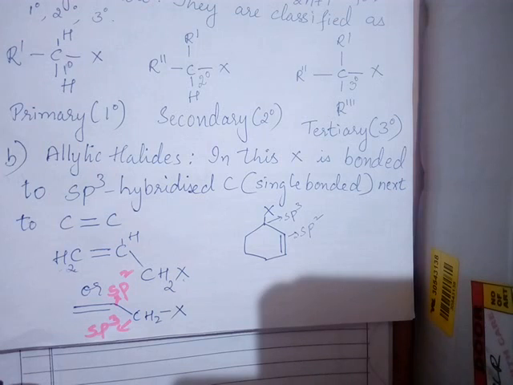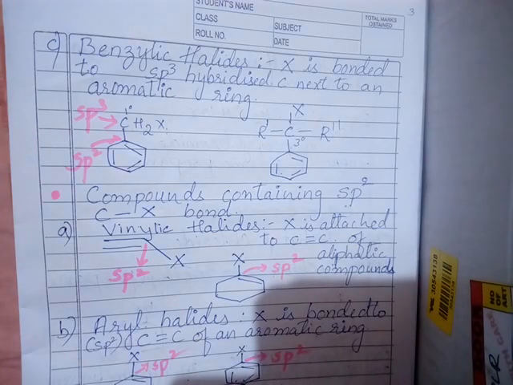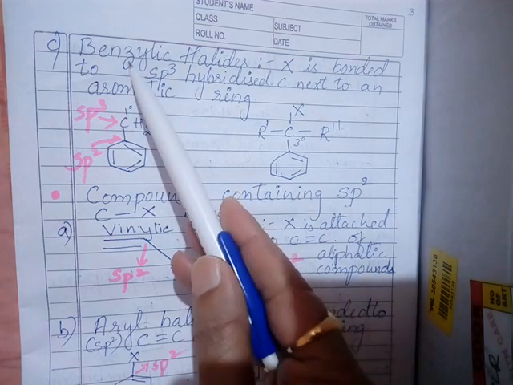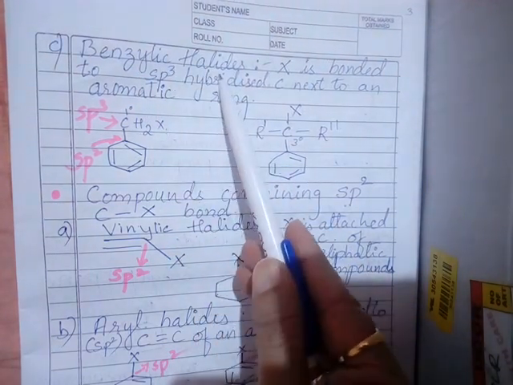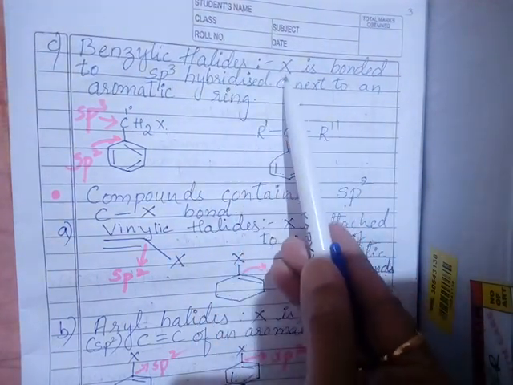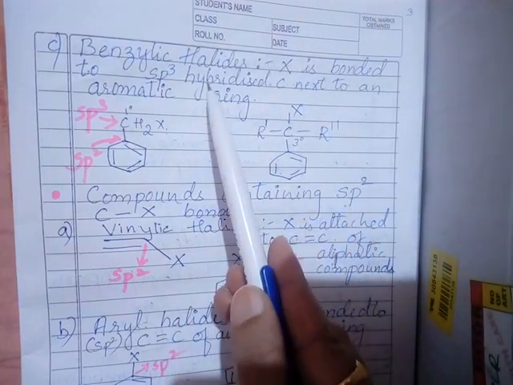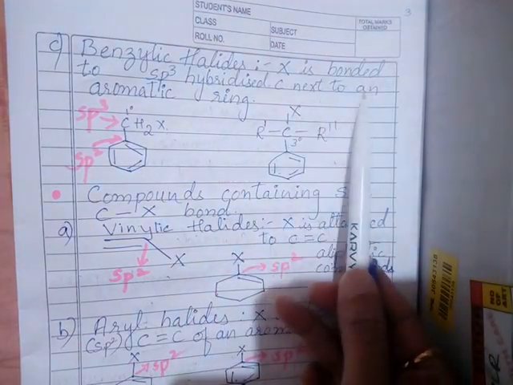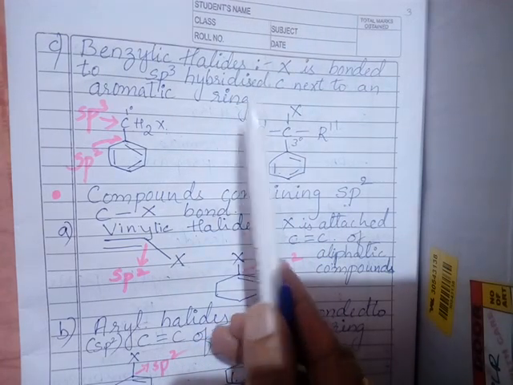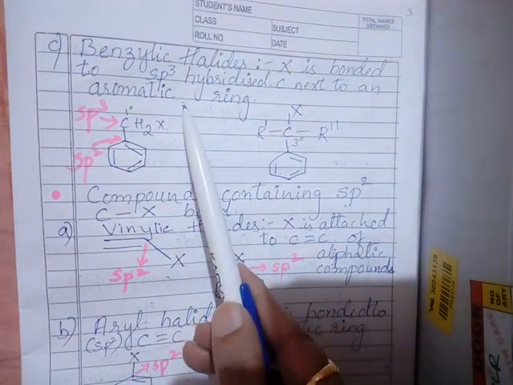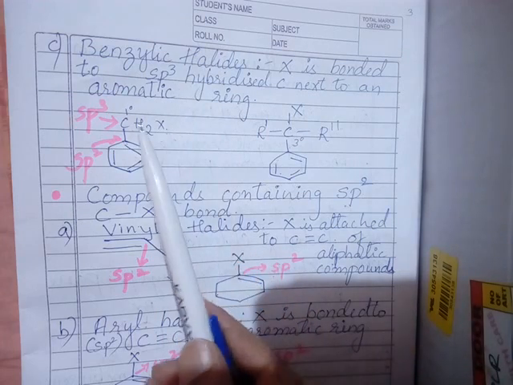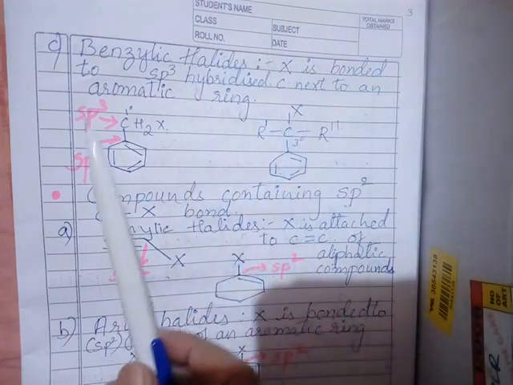So this is one type of the classification based on the sp3 hybridization. So one more type of the classification based on sp3 hybridization itself. This we call it as benzylic halide. So benzylic halide means halogen is bonded to an sp3 hybridized carbon next to an aromatic ring. In allylic halide, it was next to a double bond, but it was an aliphatic compound. In this one, it is an aromatic compound.